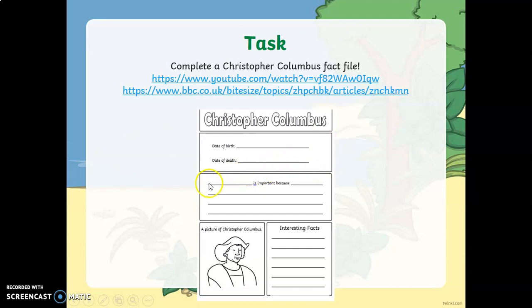Here you would start this sentence off, Christopher Columbus. And remember, they both have a capital C. Christopher Columbus is important because, and you'd have to explain why he was important. He did something very, very important no one else had done before. So maybe watch this again. Here, you could colour in a picture of Christopher Columbus in pencil crayon. That would be nice. And this box here is for interesting facts. I had a one-to-one with somebody who told me a very interesting fact all about Christopher Columbus. Now, it'd be lovely for you to watch these two.